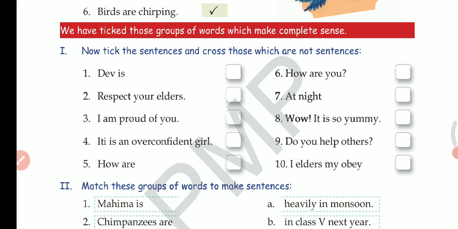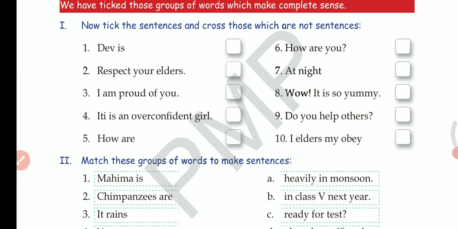Take the sentences and cross those which are not sentences. I have already explained what you mean by a sentence, and when a sentence can be called a complete sentence or when it is incomplete. In this question you have to take the ones that are forming proper sentences, and put a cross if they are not forming a proper sentence. We'll start with the first one.